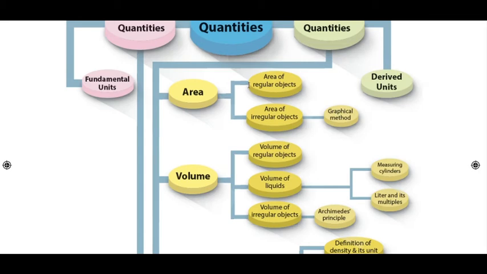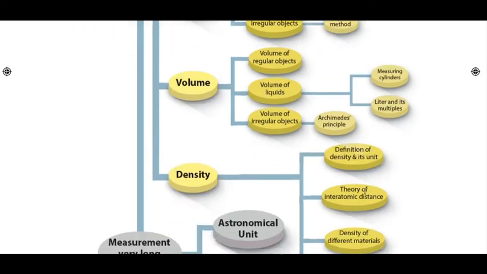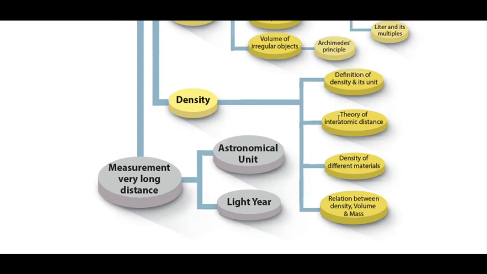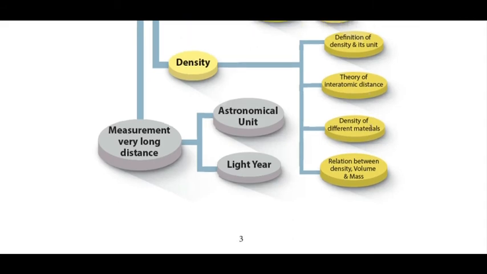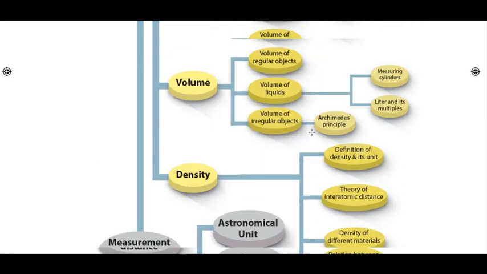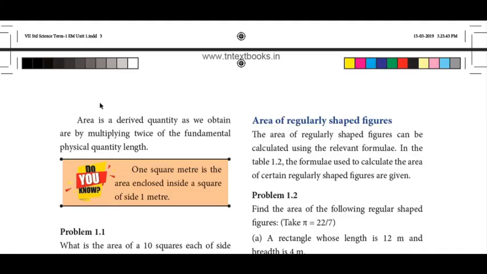There are methods of finding the area of regular objects and the volume of irregular objects: graphical method, Archimedes principle, measuring cylinders, liter and its multiples, definition of density, and astronomical unit for measuring very long distances, light year. What is a light year? What are astronomical units? Theory of interatomic distance, density of different materials, relationship between density, volume and mass. These are the things to be discussed in this lesson. Next, let us go for area.